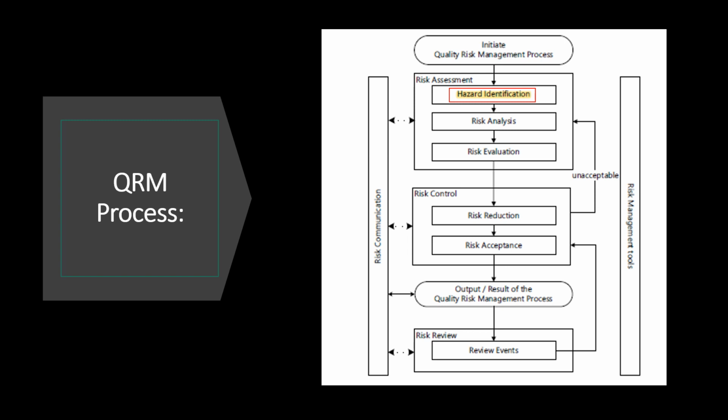Risk assessment is the first phase; risk control is the second phase; risk review, third; and risk communication throughout the process is the fourth phase. So risk assessment includes hazard identification, hazard analysis and hazard evaluation. The risk control includes risk reduction and risk acceptance. Then risk review is the overall review of the events to ensure that risk is in control, and the communication takes place throughout the process.